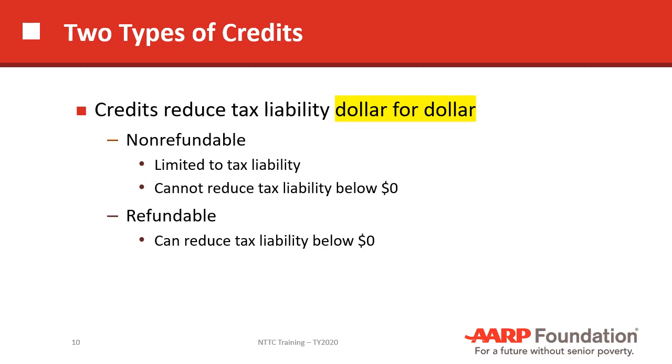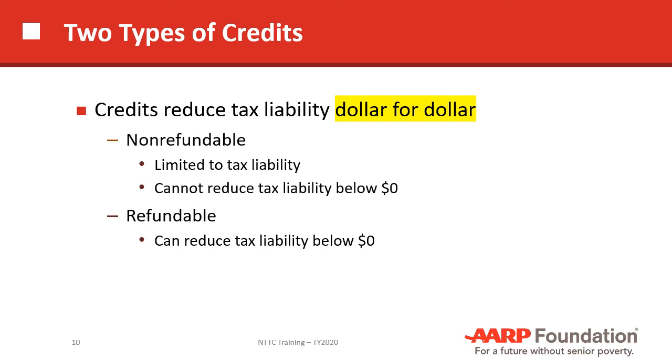So if somebody has a tax liability of $1,000 and they receive a credit, let's say for child care or for some other credit, there are many different credits that we'll get into later on, but if they receive a credit that's $1,000, then their $1,000 tax liability is completely wiped out by the credit. So they owe nothing.